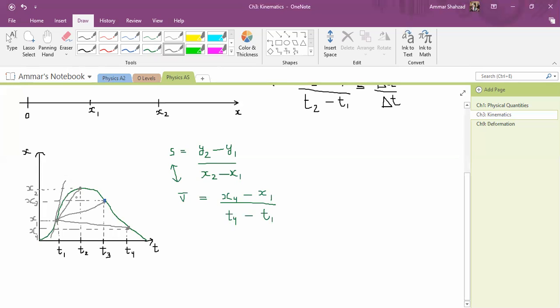Now understand this point. Instantaneous velocity tells you the velocity at that specific point. To calculate the velocity at a specific point, I will not take points from a distance away. Like I won't take T2 because it is very much away from T1. That will not be instantaneous. That will not remain at one instant.